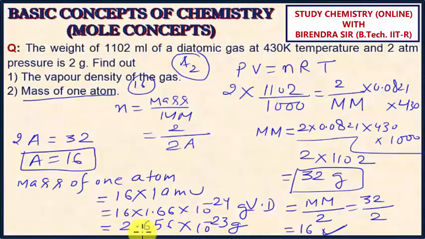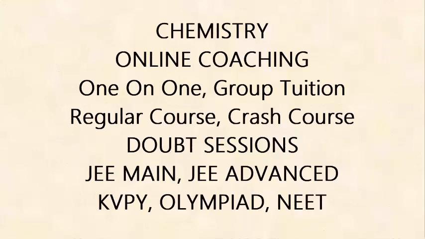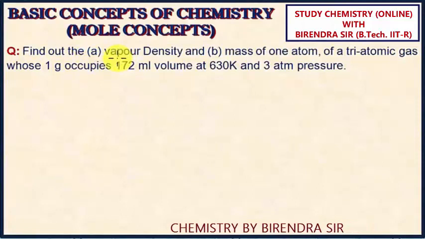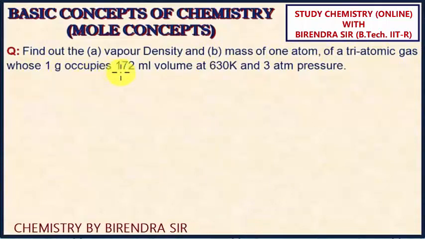Clear? Now, I will take another question here. The question says, find out the vapor density, first part, and the mass of one atom, second part, of a triatomic gas whose 1 gram occupies 172 ml volume at 630 Kelvin and 3 atmospheric pressure. Here the gas is triatomic, so you can assume A3.